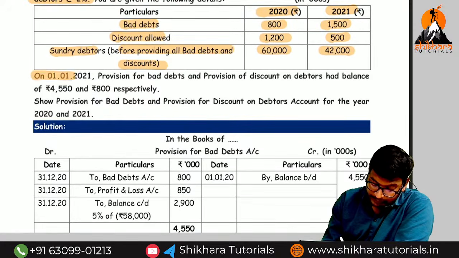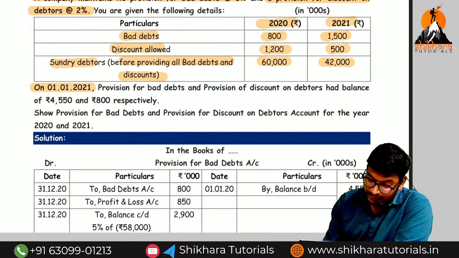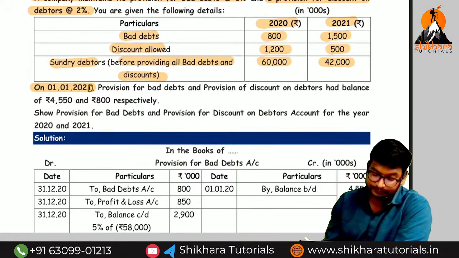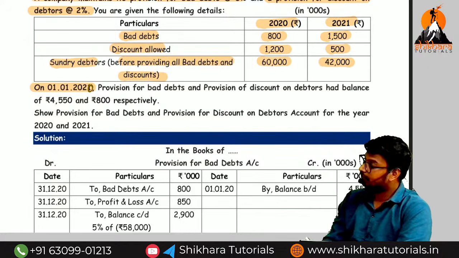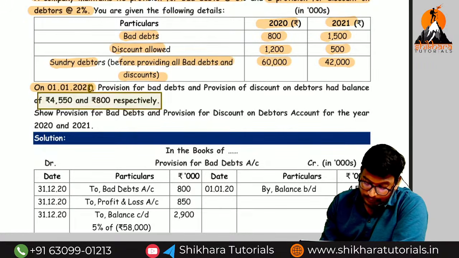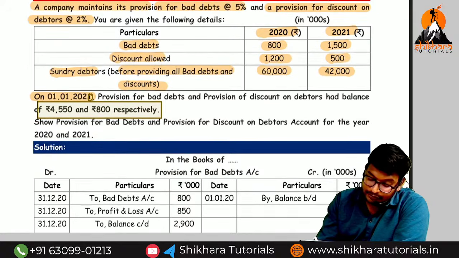So on 1/1/2021, what is the meaning of 1/1/2021, amma? So make it as this one as 1/1/2020. Make it as what, ma? 1/1/2020. Provision for bad debts and provision for discount on debtors, opening balances they have given. What are the meaning of this one? Opening balance. So this 2020 closing balance will be the next year opening balance.